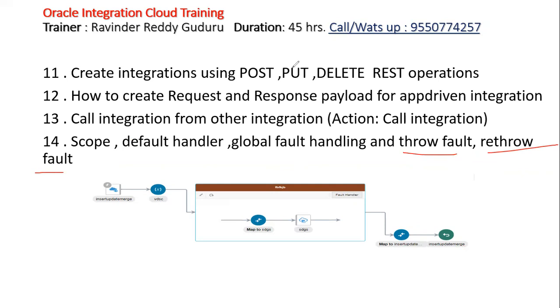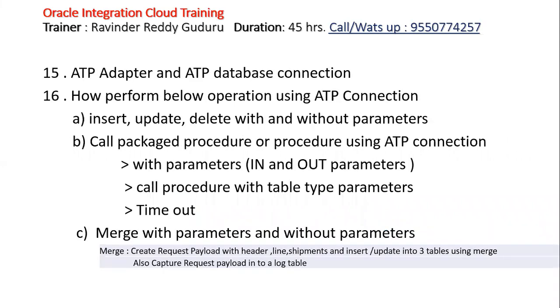We can raise user-defined exceptions in OAC. It is exactly the same as your raise exception. Raise exception is nothing but throw fault. And we will see these topics very clearly with examples, with no confusion after completion of the topic. And the next topic is the ATP adapter.